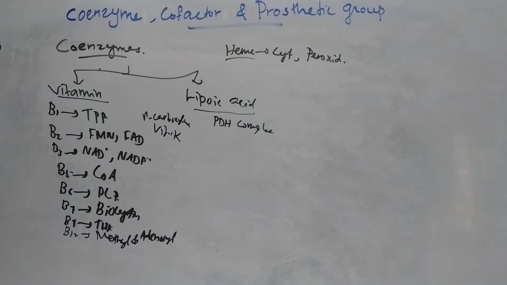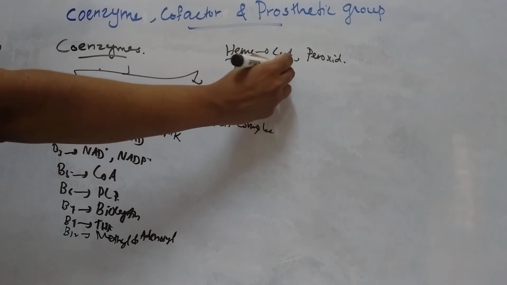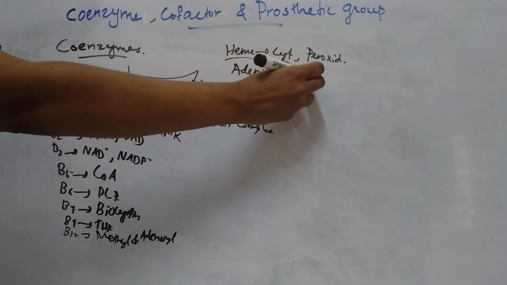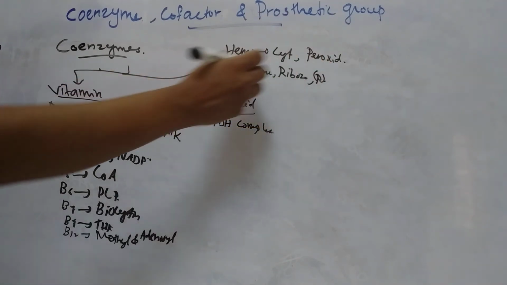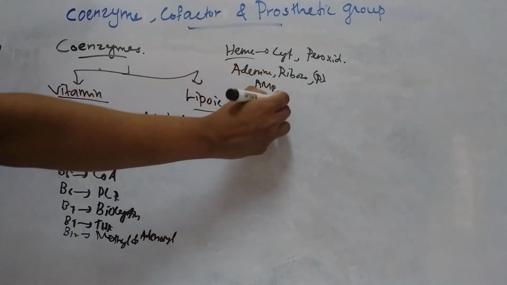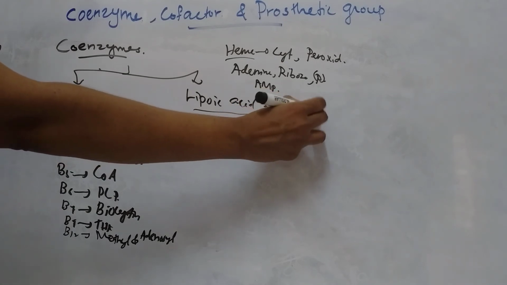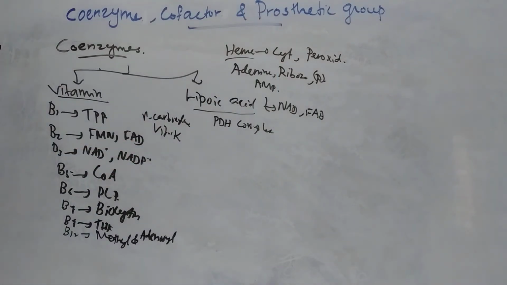Then many coenzymes contain adenine, ribose, and phosphate, and are derivatives of AMP, such as NAD, FAD, etc. So these are all the coenzymes. So this is about coenzymes, cofactors and prosthetic group.